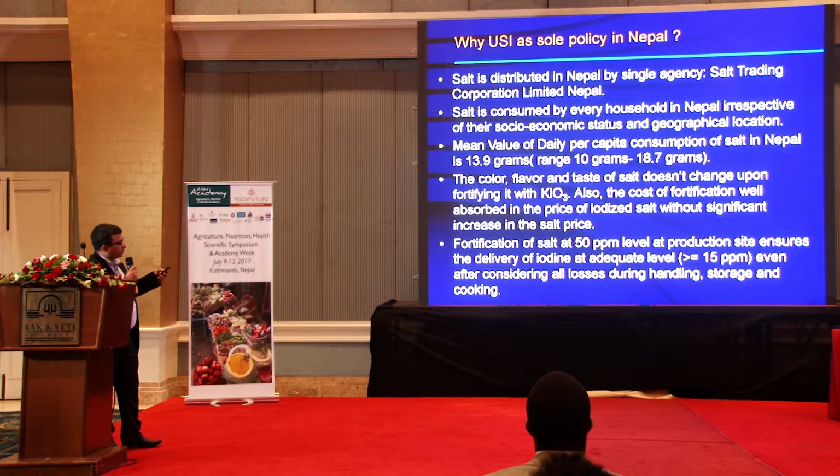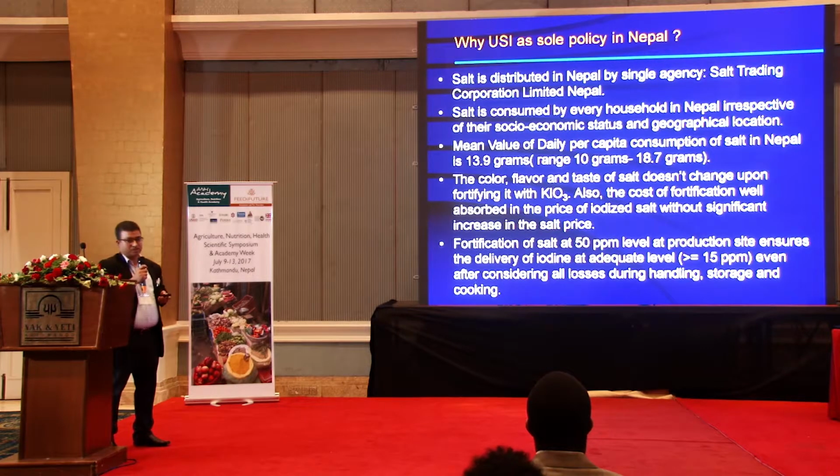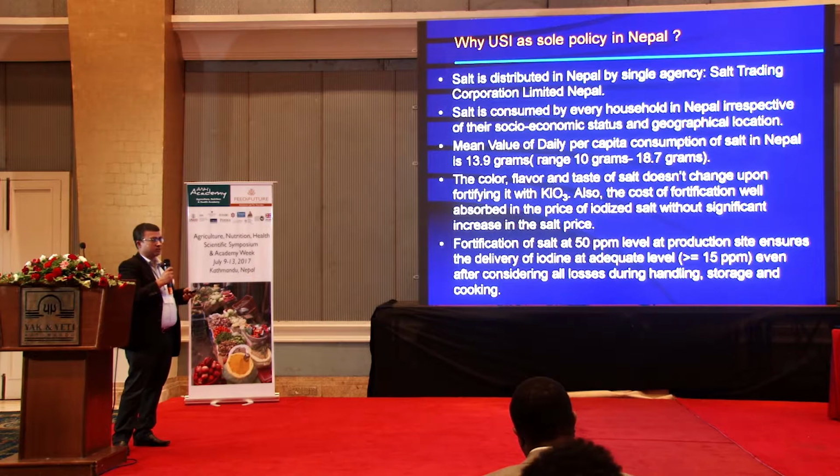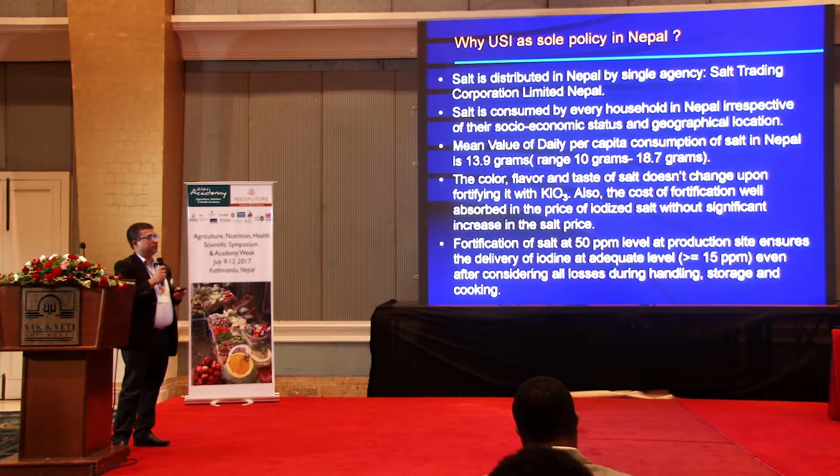Nepal adopted the policy to iodize at the 50 ppm level at the production site, considering all the losses that happen during its transportation, handling, and storage. And it ensures that when this salt reaches the household level, there will still remain 15 ppm iodine. That's the reason Nepal adopted this USI policy.